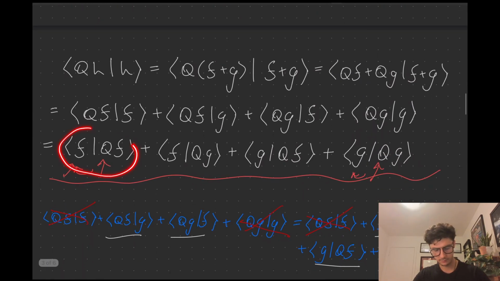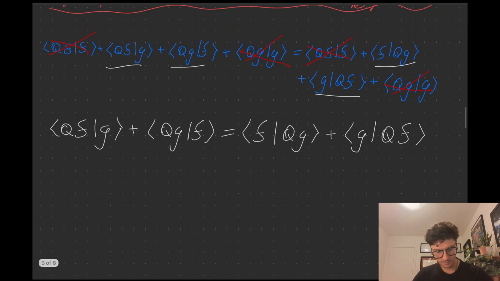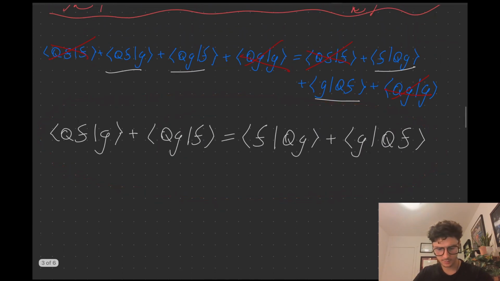So basically, using the first thing that we took to be true, I canceled out these like terms, and I am left with this over here. So what can we say about this? Check it out.